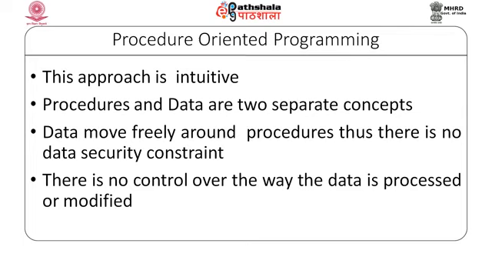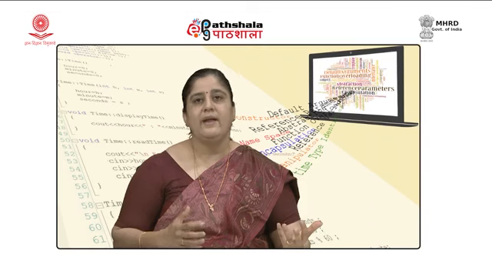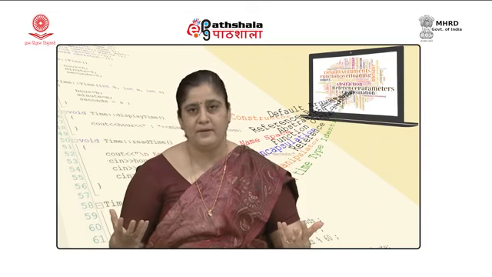The procedure oriented approach towards solving the problem relies on data and functions. It has data at one end and it has functions at the other end.